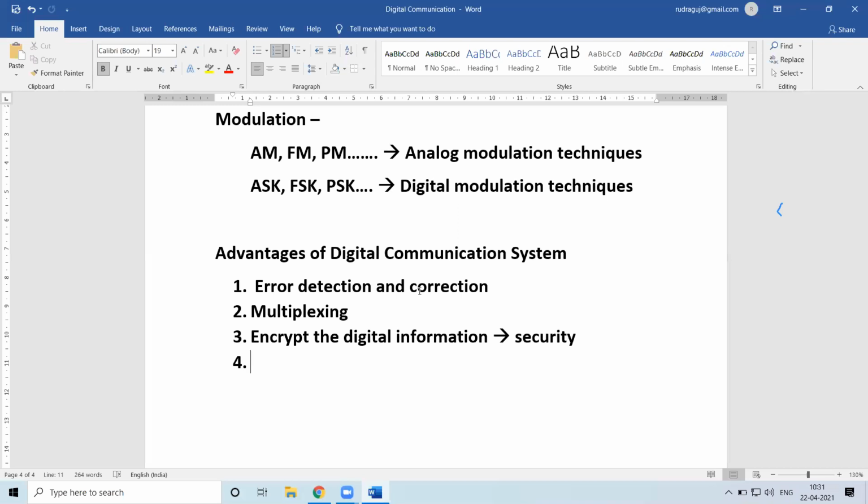Now, since we are converting the information from analog to digital, what about storage? When you consider analog information in an analog communication system, you will require an infinite amount of memory to store the information. But once you convert the analog information to digital information, you can store it with less memory, because you're just taking samples, not the entire signal. Only those samples can be stored. So this is another advantage of digital communication systems.